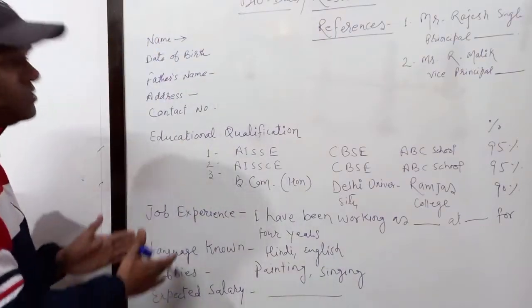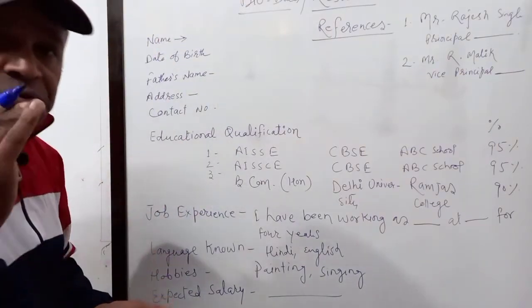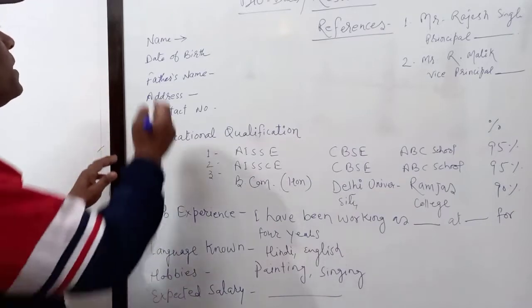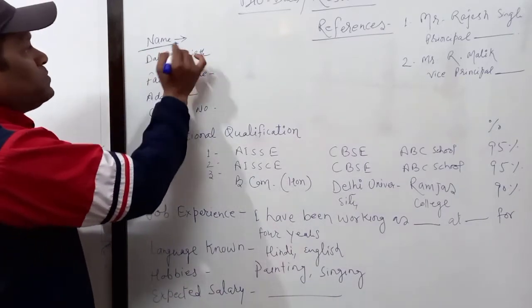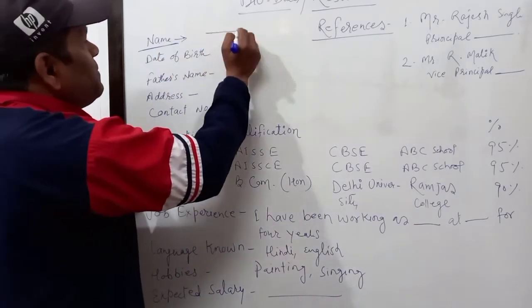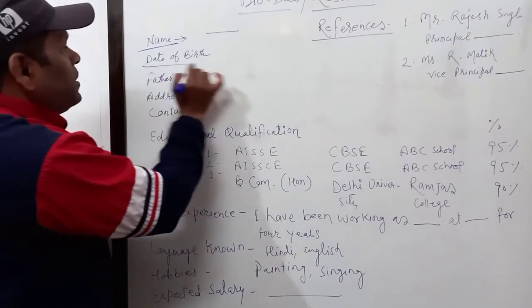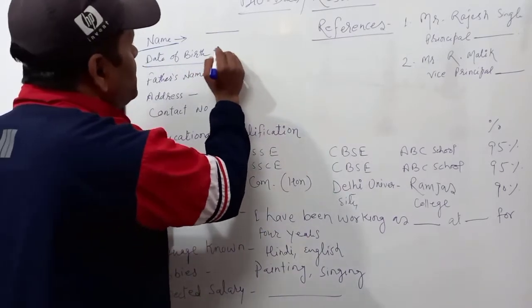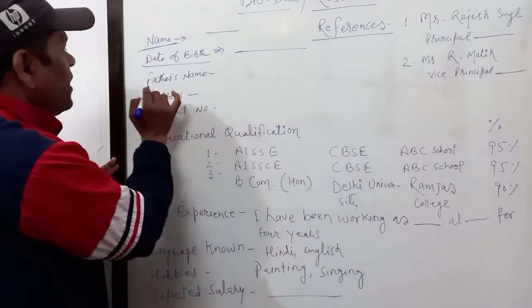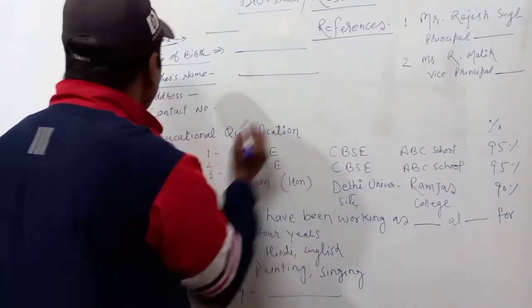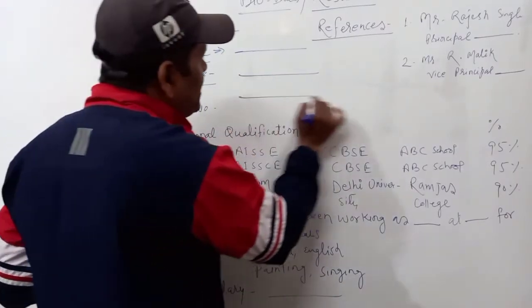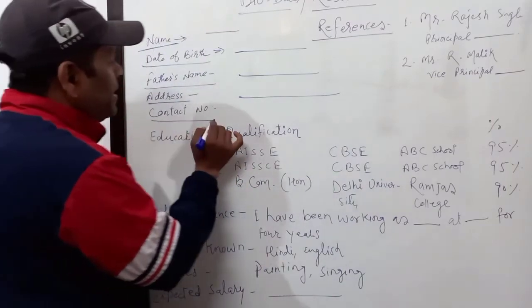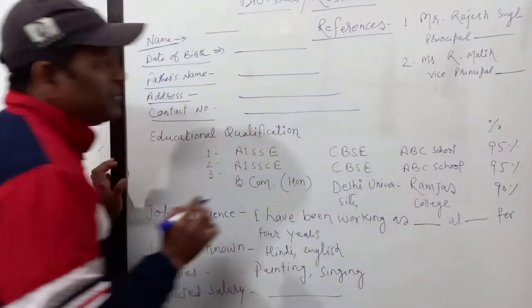But the points which you must learn are, number one, remember the name. You have to write the name, any name you can write there. Date of birth, no problem, you mention the date of birth there. Then father's name, it has to be given. Then address, any address you can put. Contact number, any phone number you can create.